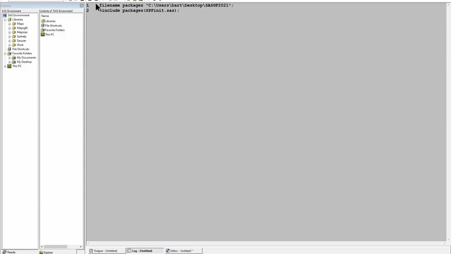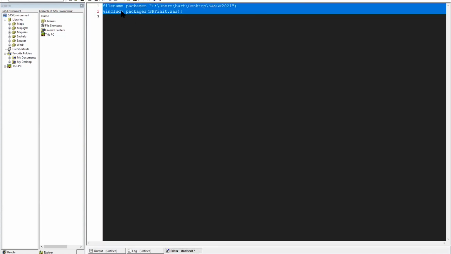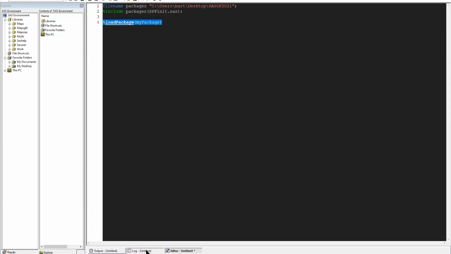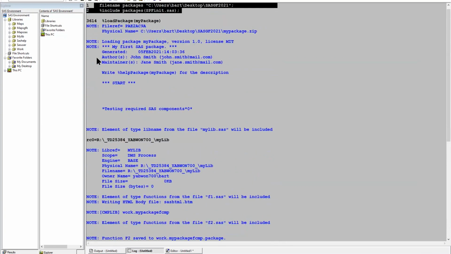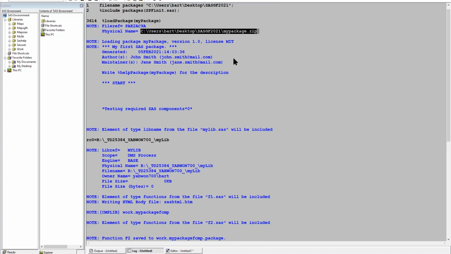You can see in the log that the code was executed. There's, as usual, not too much information when you are doing an include statement. And now let's use the load package macro, and we are going to load mypackage into our session. So let's run this code. You can see here in the log how the process is described. We start to load the package from this location.